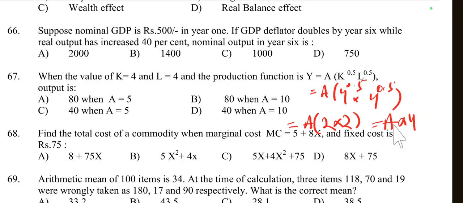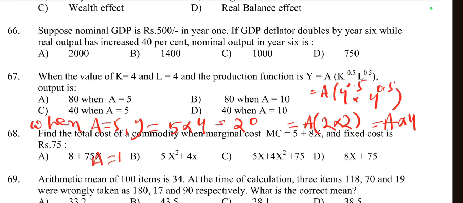So first we take A is equal to 5. Then Y is equal to 5 into 4, which is equal to 20. And when A is equal to 10, then Y is equal to 10 into 4, which is equal to 40.